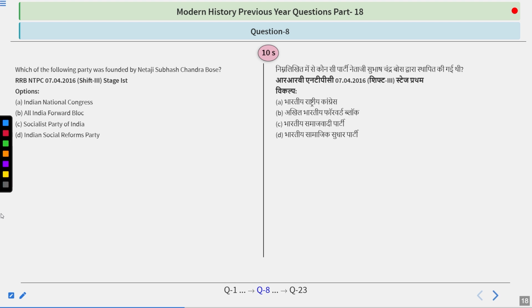Which of the following party was founded by Netaji Subhash Chandra Bose? Options are Indian National Congress, All India Forward Bloc, Socialist Party of India, Indian Social Reforms Party. Think about it.